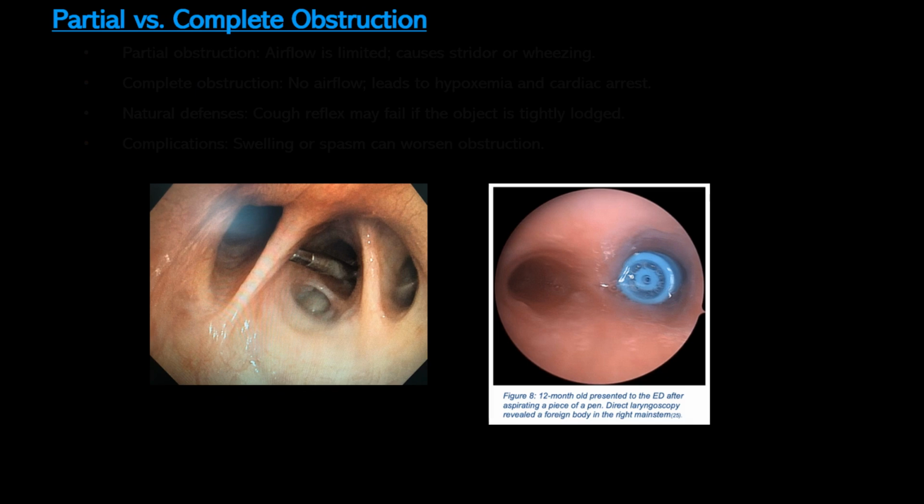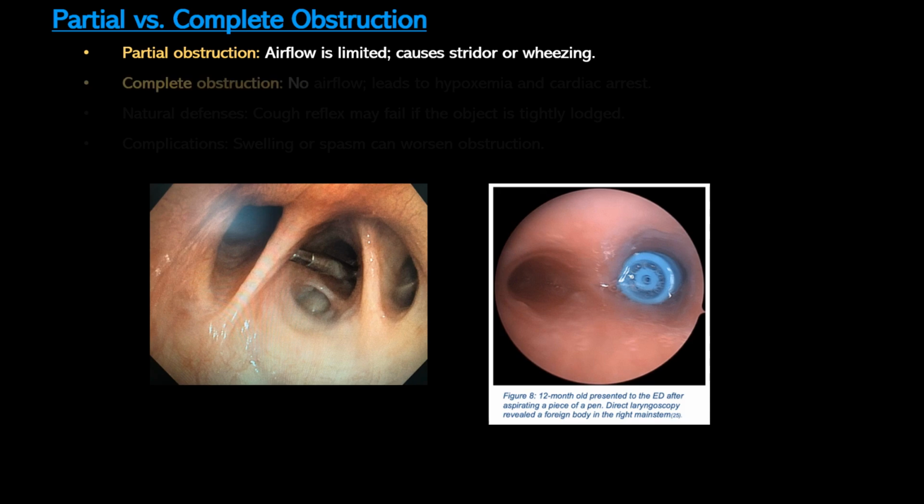Now, foreign body obstructions can be classified as either partial or complete. In a partial obstruction, the object blocks the airway but still allows some air to pass through. However, the airflow is turbulent and less efficient, often requiring greater respiratory effort. Patients with partial obstructions may exhibit stridor if the obstruction is higher in the airway, or wheezing if it's lower. A complete obstruction, on the other hand, prevents any airflow, leading to hypoxemia, loss of consciousness, and potentially cardiac arrest within minutes if it's not resolved.